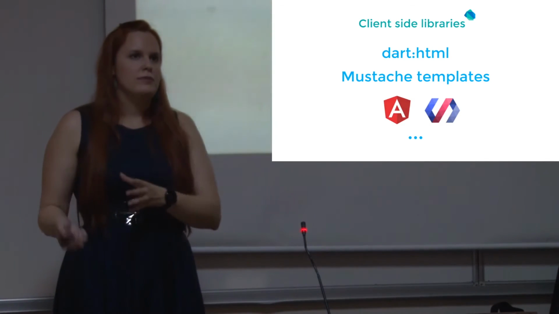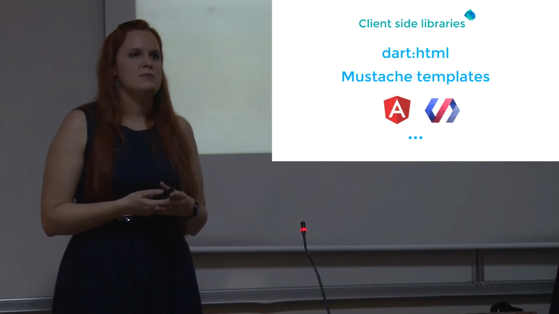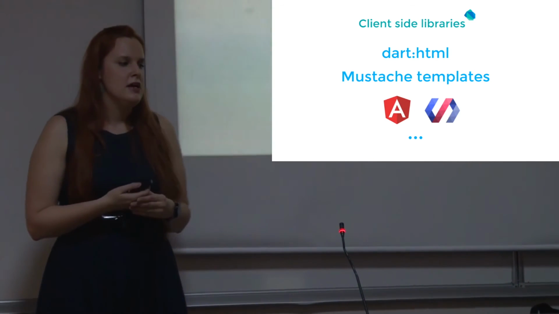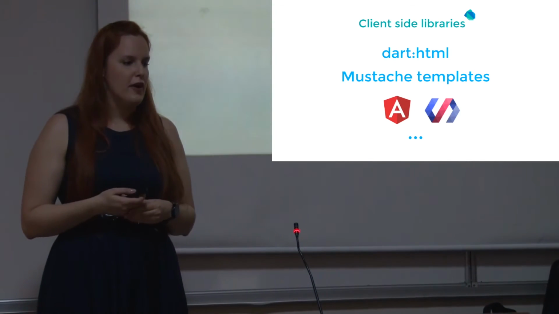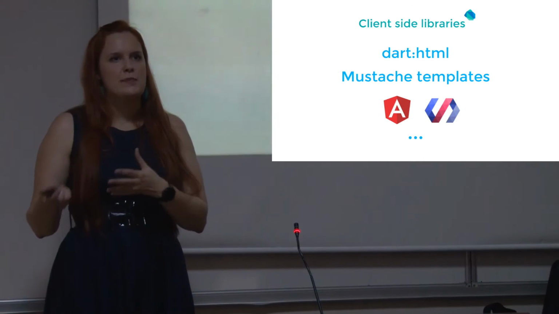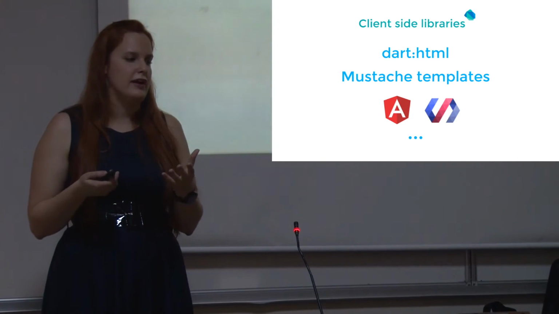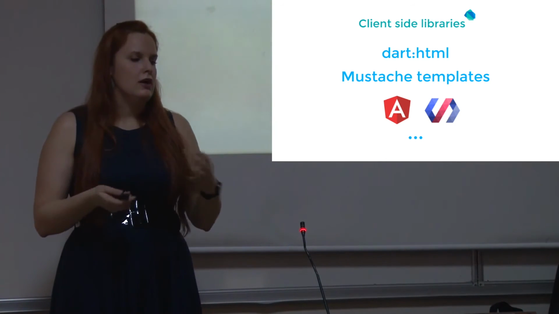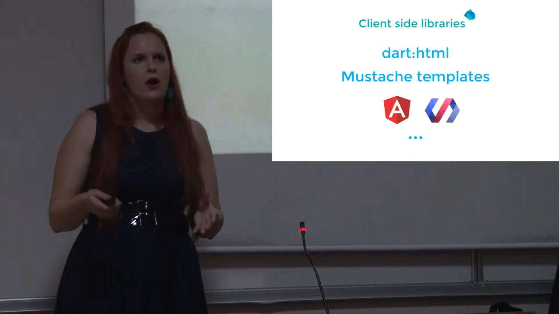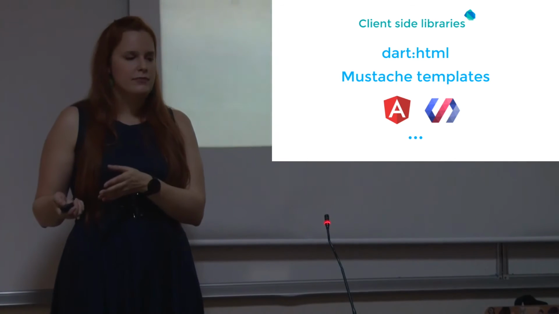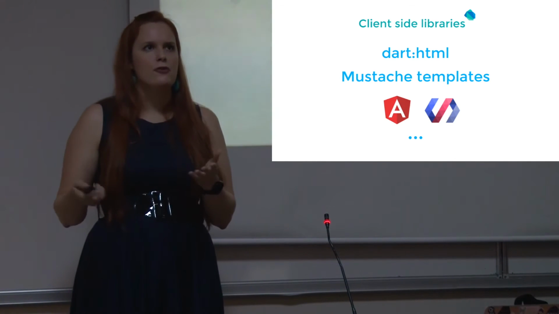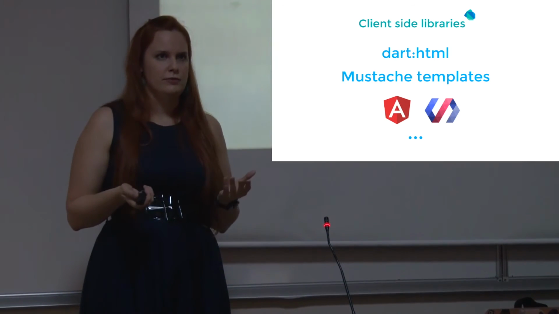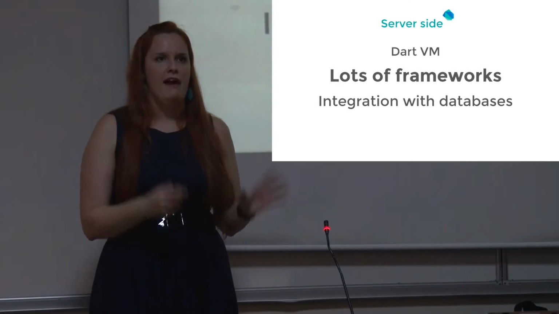So let's take a look at some libraries. When I'm working with DOM, the Dart HTML library, which is part of the Dart SDK, is enough. It has a lot of stuff to do. You can browse it in the API. It's really powerful. Then, for example, for templates, there is a mustache templates library, or there is a port of Angular 2 to Dart, and they are also working on the port of Polymer library to Dart. Polymer Dart is now in some kind of release candidate stage, so probably it will be released really soon. So this is for the client.